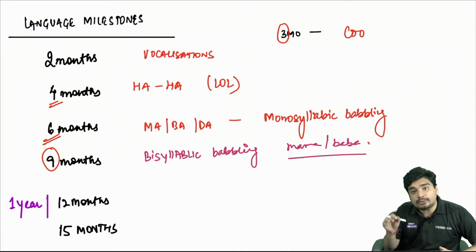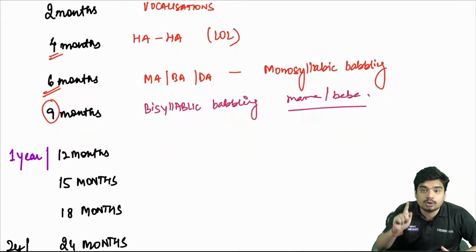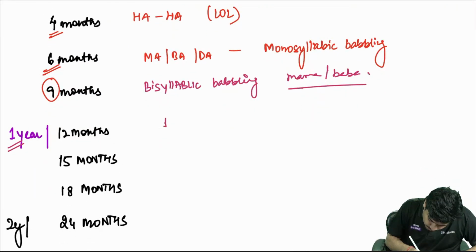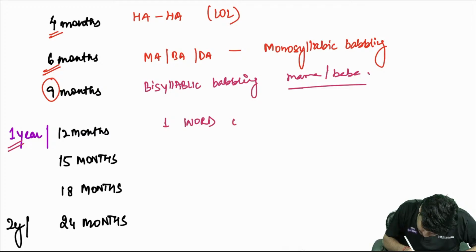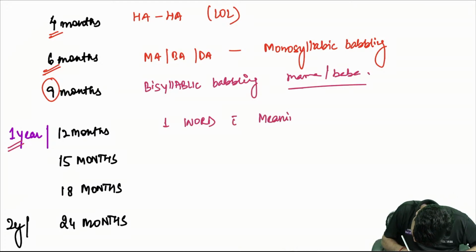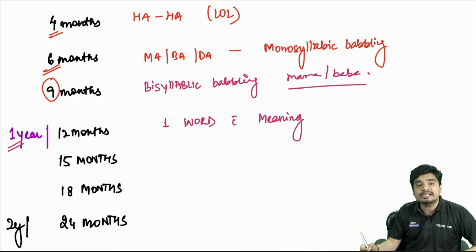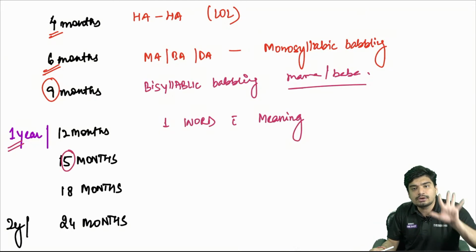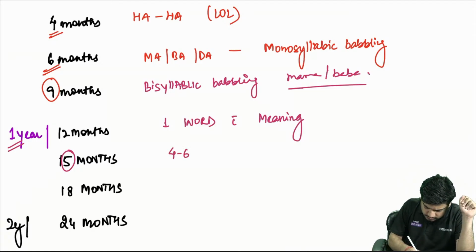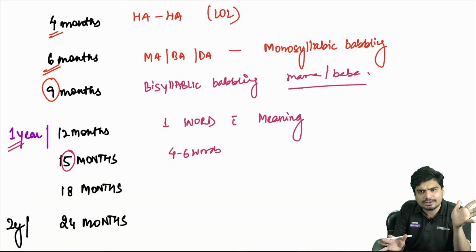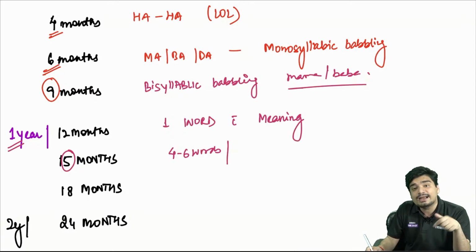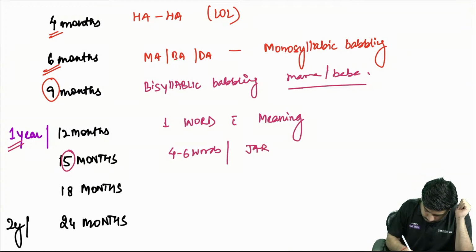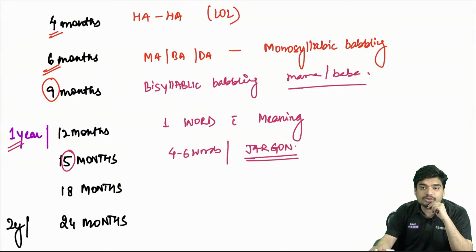At 12 months, finally he'll be able to say one word with meaning. So 1 year, one word with meaning. 15 months. 15 has 5 in it. So what will be the vocabulary? 5 words, 4 to 6 words. That is 5 words on an average. So 4 to 6 words will be the vocabulary, and child will have what is referred to as jargon speech.